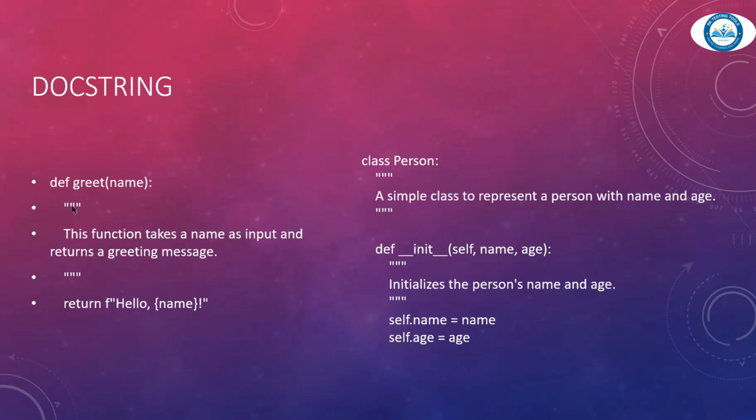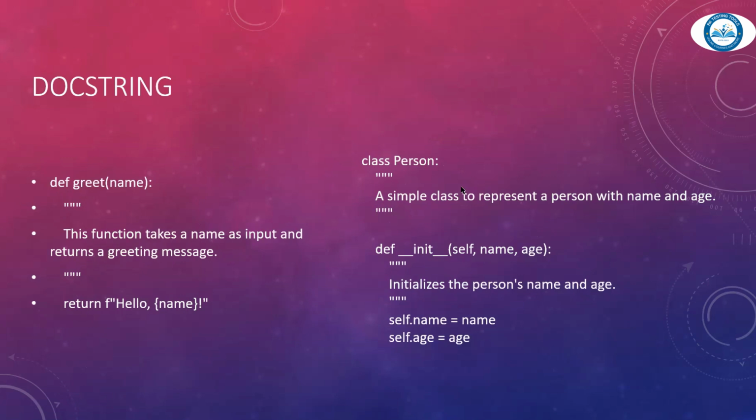Here you use three double quotes, and in between you write the comment: this function takes a name as input and returns a greeting message. The quotation ends here. The code below, the f-string hello name, will execute, but the docstring will not, because it's a comment.